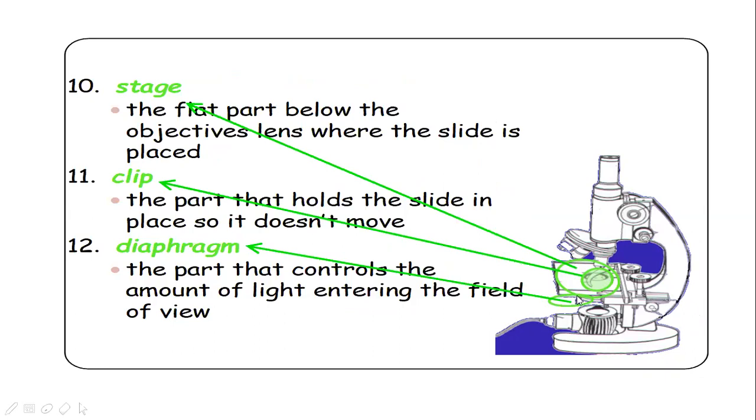And then this is the diaphragm. Below the stage there will be condenser, and near the condenser there will be a diaphragm. So what this diaphragm does is, it will control the amount of light entering into the microscope, or projected onto the specimen.